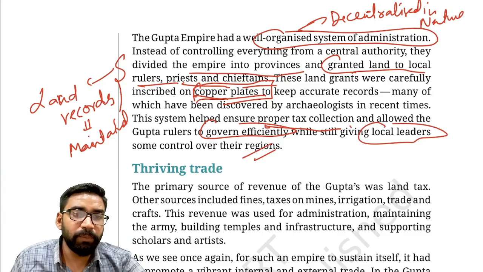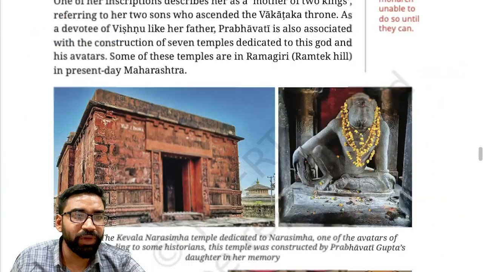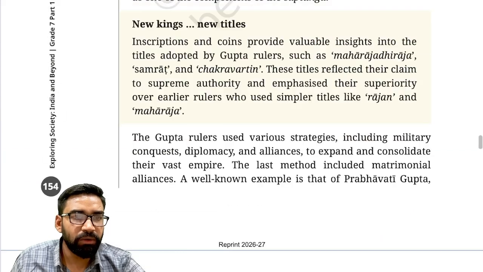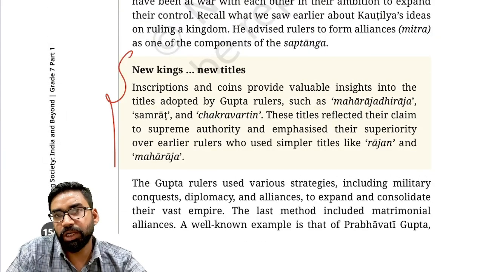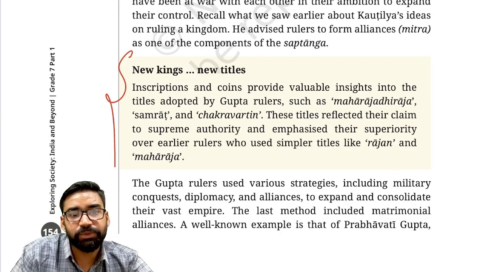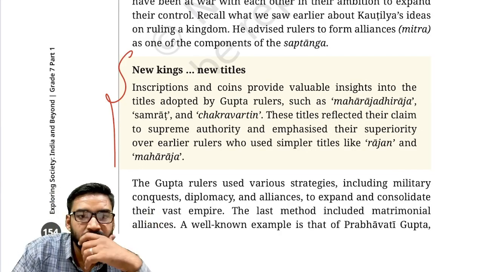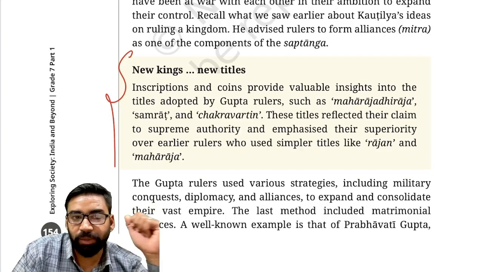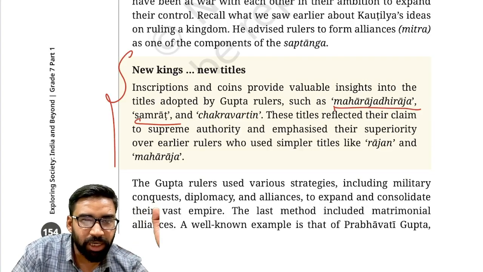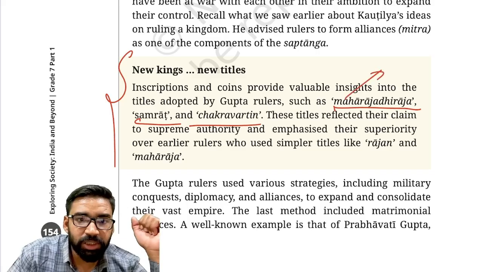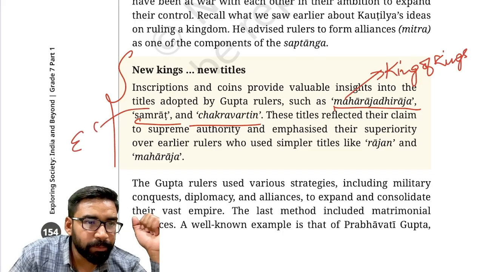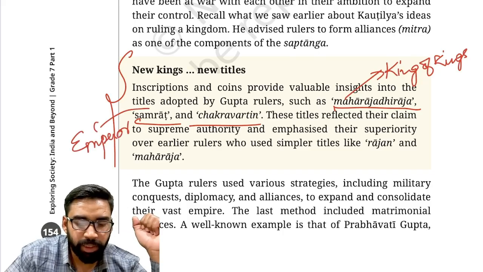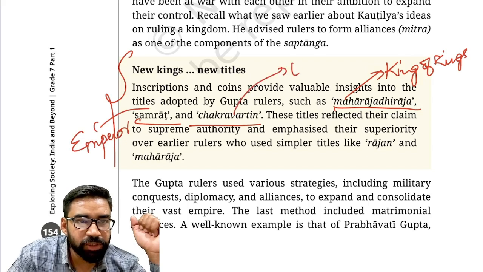Apart from this, Gupta rulers also took various titles. As you can see in this paragraph, it is related to the titles. Various inscriptions and coins provide us information regarding the titles adopted by the Gupta rulers, like Maharaja Dheeraj, Samrat and Chakravartin. Maharaja Dheeraj means king of kings. Samrat means emperor. Chakravartin means universal ruler, superpower.